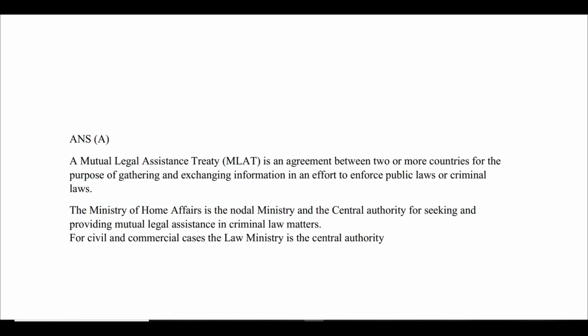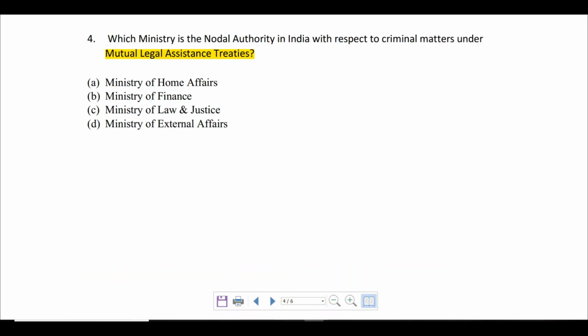Let's see. Yeah. Option A is the correct answer, and we get to see a mutual legal assistance treaty. It is an agreement between two or more countries for the purpose of gathering and exchanging information in an effort to enforce public laws or criminal laws. The Ministry of Home Affairs is the nodal ministry and the central authority when it comes to criminal law matters. When it comes to civil and commercial law, then it is the law ministry which is the central authority under the Mutual Legal Assistance Treaty.